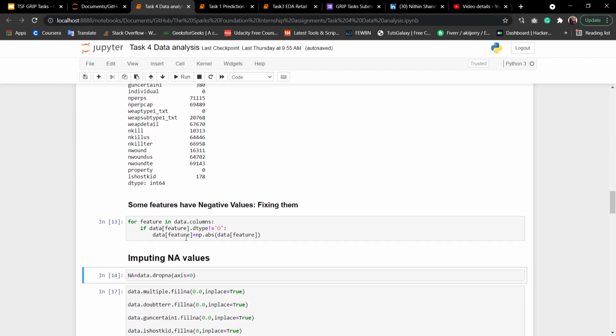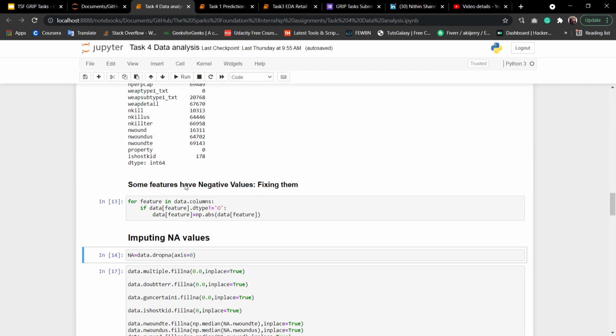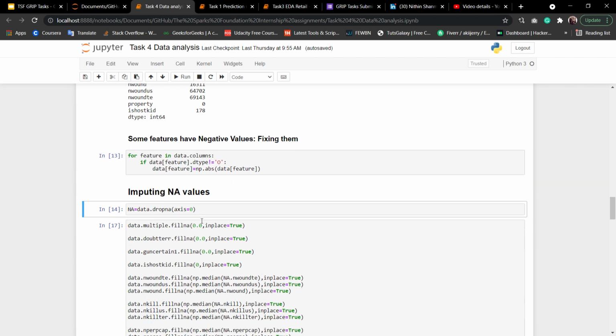After checking the null value sums, they have dropped to very low. Then there are some features which have negative values, and I think those should be positive, as they are wrongly labeled. So I have checked each column that is not of object type, that is, not categorical, and I have taken the absolute value of them and saved.